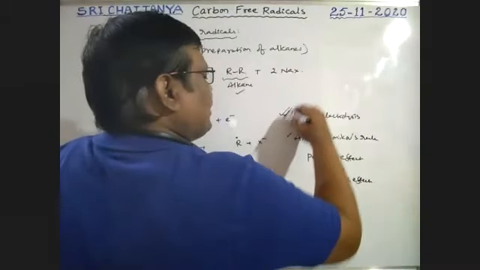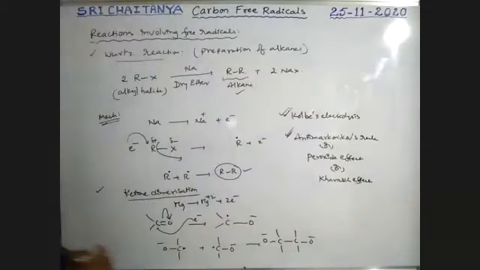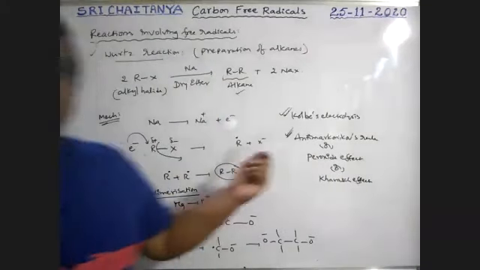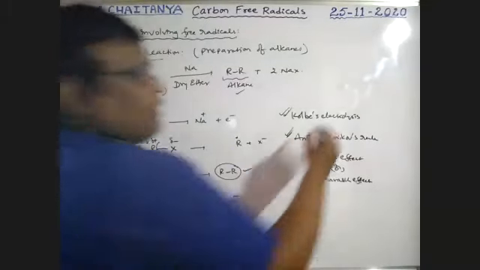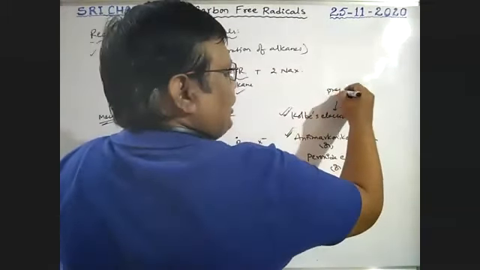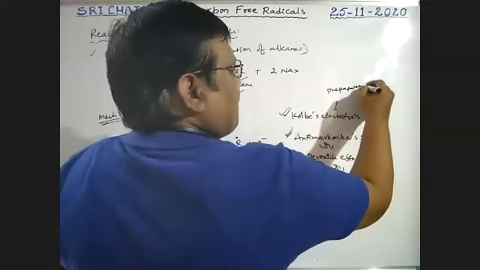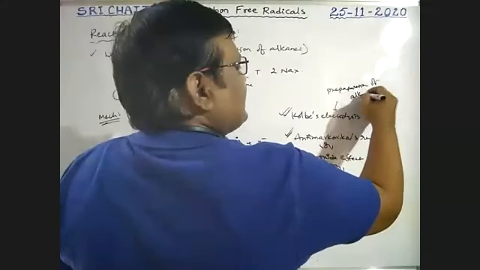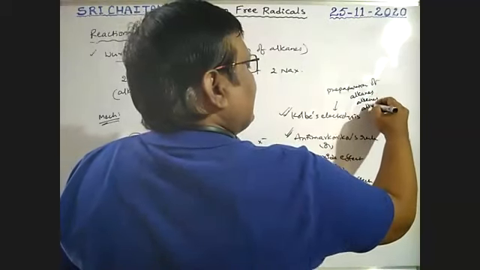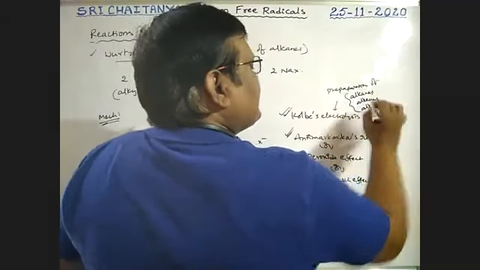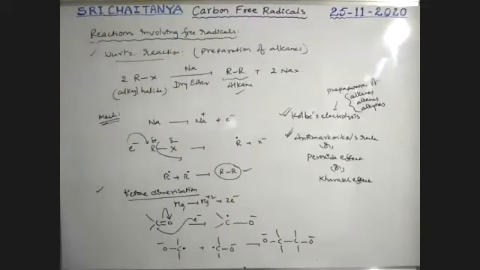These reactions also involve free radicals, boys. We will explain them at the time of alkenes. Kolbe's electrolysis is nothing but the preparation of alkanes, alkenes and alkynes. In all these three cases, Kolbe's electrolysis is applied, boys.